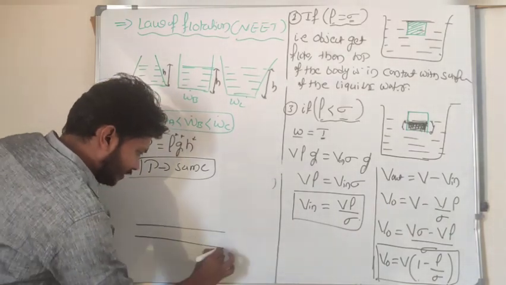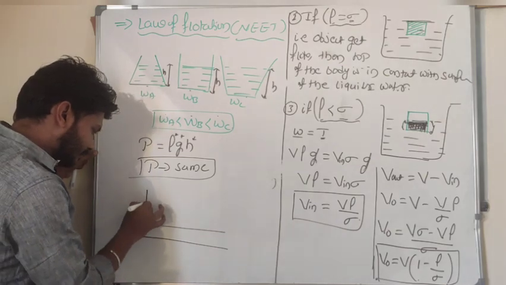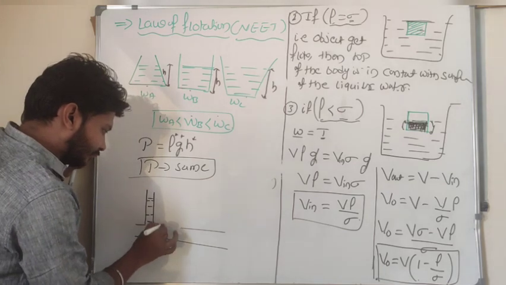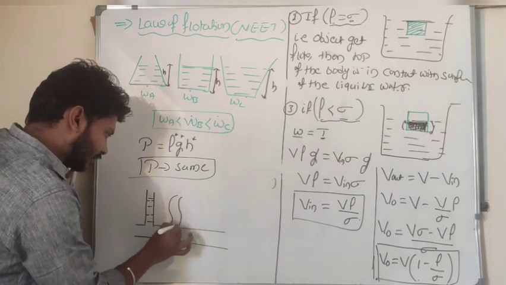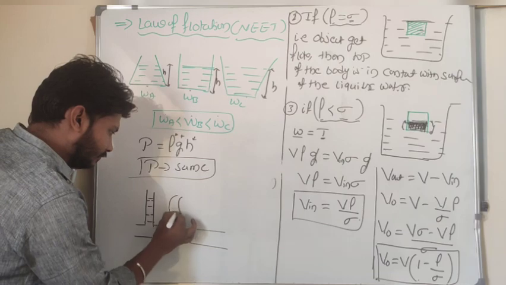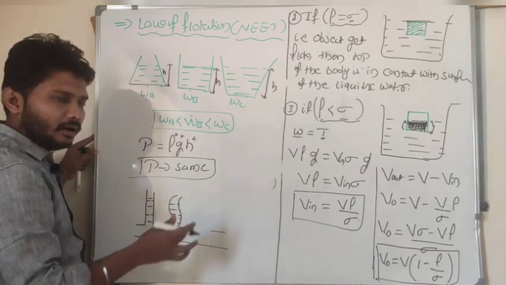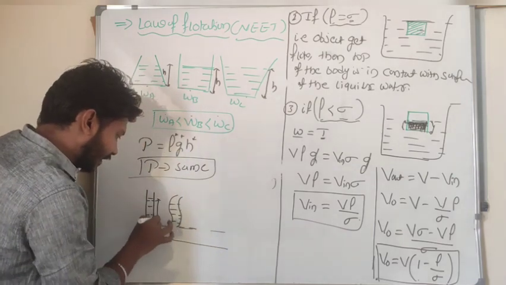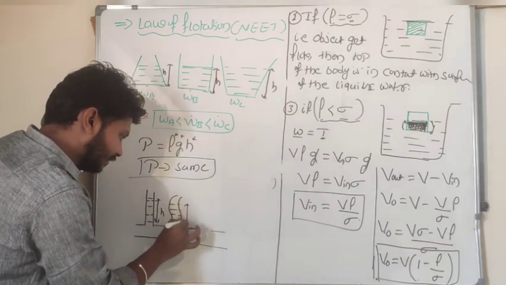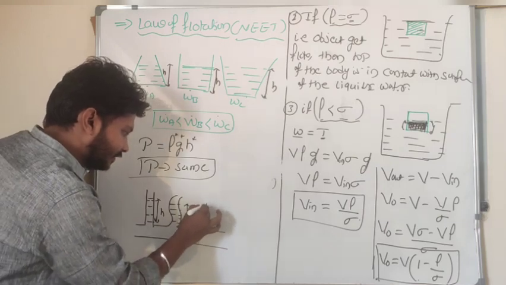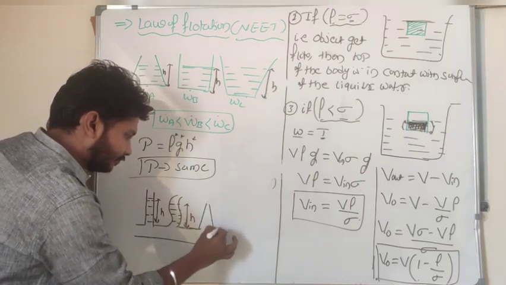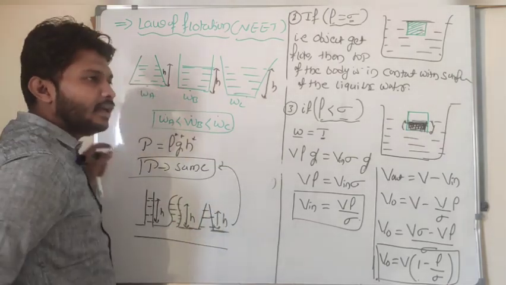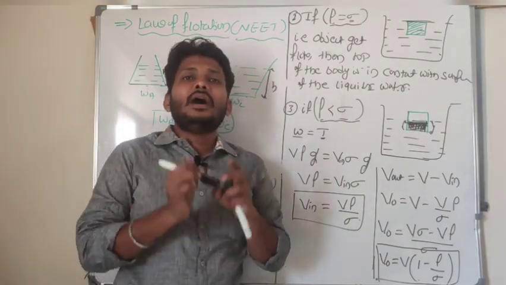Or we can consider another example here. This is a tube having a different shape. Even though they have different shapes, all these flasks have the same height, h. If the height remains the same, then the pressure acting will remain the same. So this is all about hydrostatics.